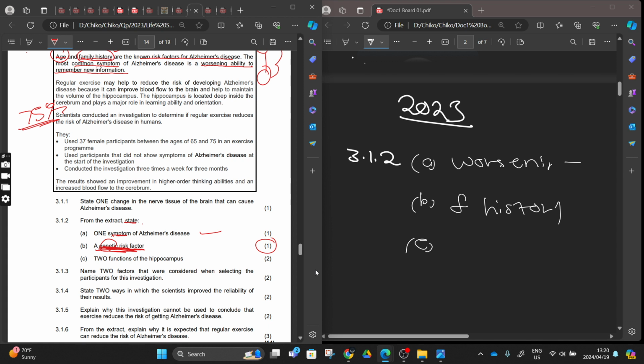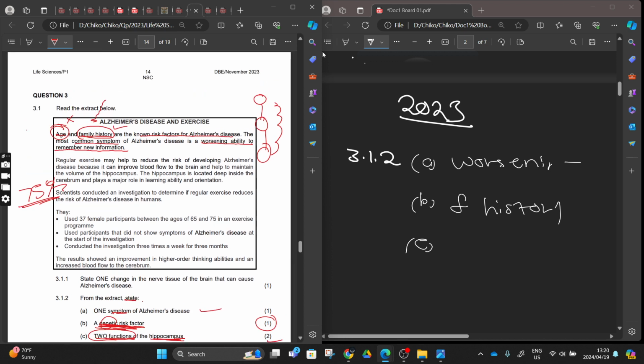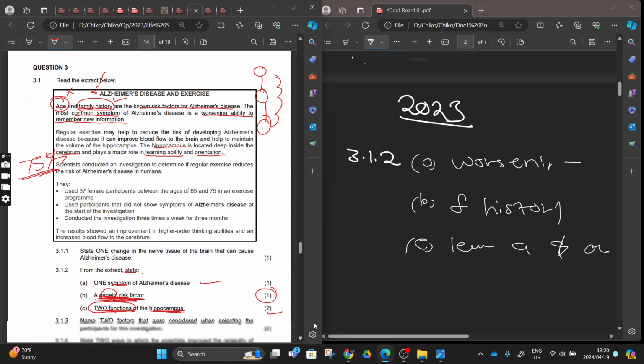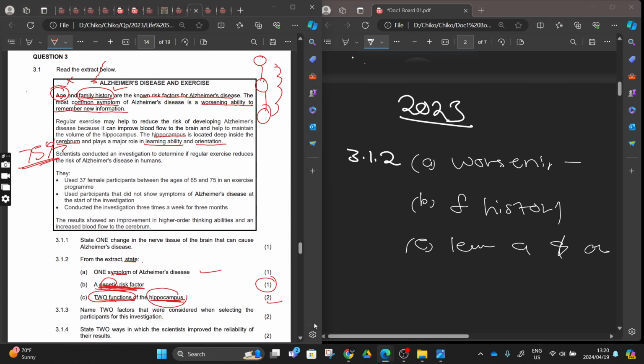Okay, from the extract again, go to the extract and state the two functions of the hippocampus. This one is free. Just go to the extract and come up with two functions of the hippocampus. They told us, right? Somewhere here, the hippocampus is located deep inside the cerebrum, and it plays a major role in learning ability and orientation. You just come here and say learning ability and orientation. You get these two.